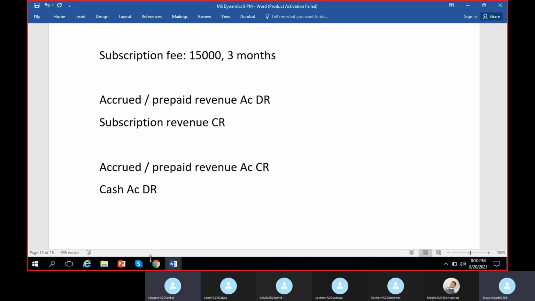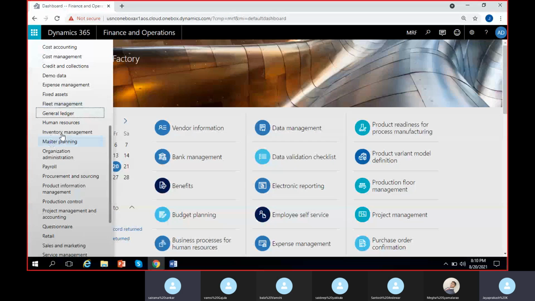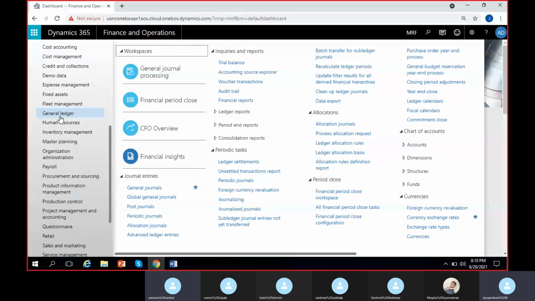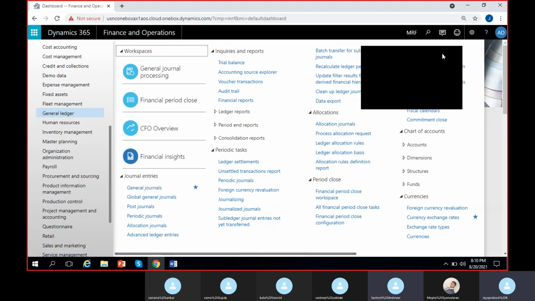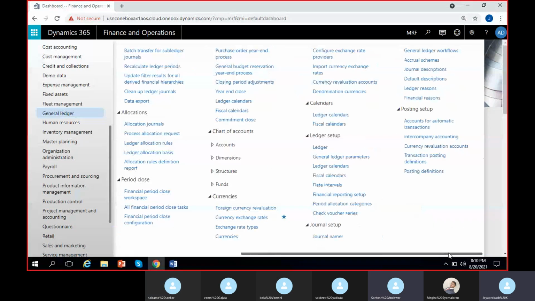So to create an accrual rule, what is the navigation? Anyone? General ledger. Journal setup. Journal setup and accrual schemes.